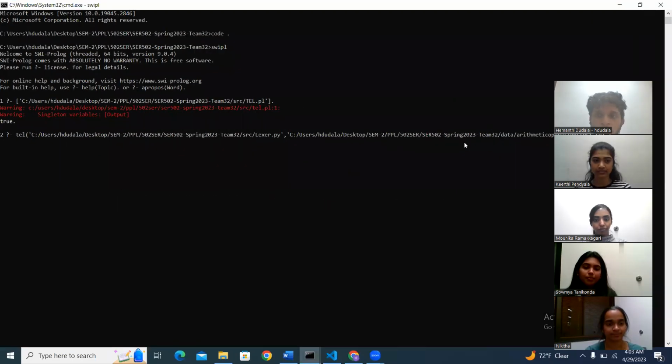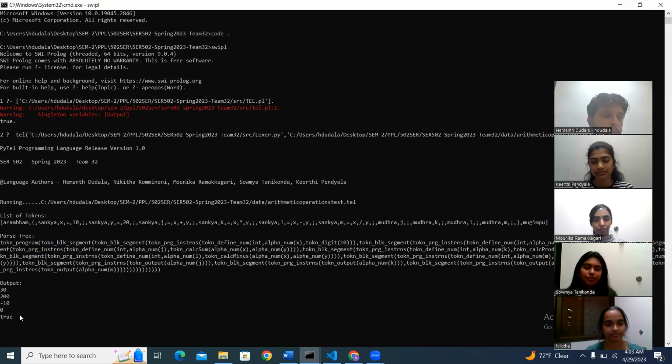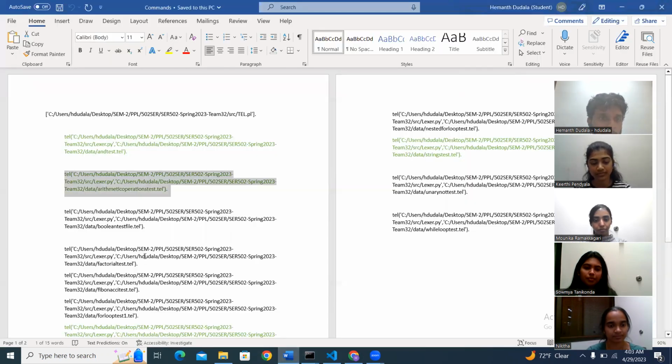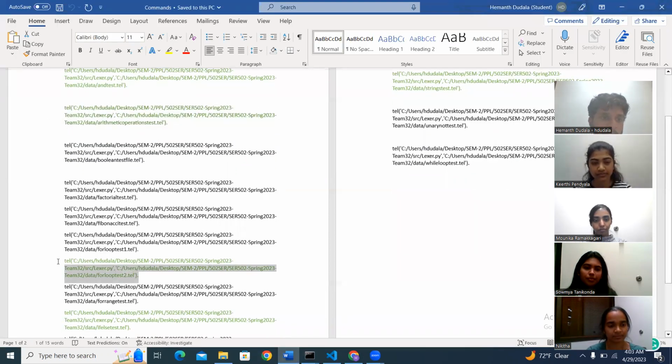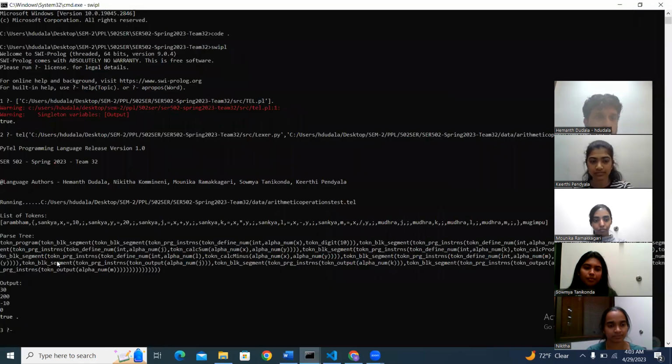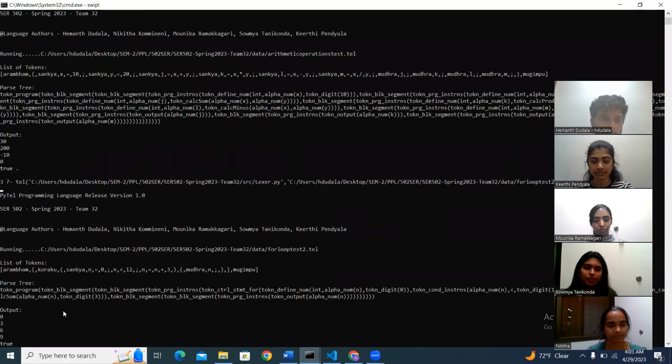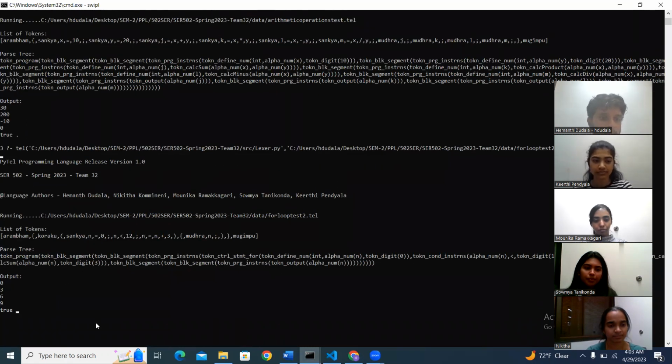Now we will be checking the arithmetic operations, and when we run it, we get the output of the different arithmetic operations we have done here. We have done addition, subtraction, multiplication, and division of 10 and 20 as the integers. Now let's look at another program where we have taken a for loop statement and are printing digits from 0 to 12 with an increment of 3. Here 0369 is the output.